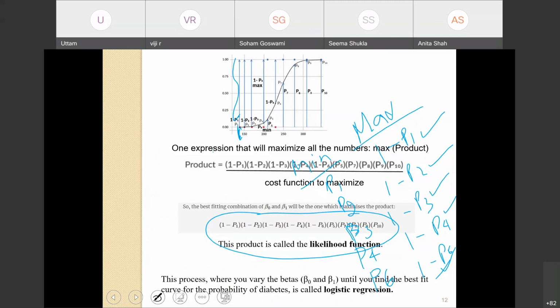You can see in this picture also, P5 is here, which has a higher blood sugar level but is non-diabetic, and P6 is here, which has a lower blood sugar level but has been detected as diabetic. Therefore, 1 minus P6 here, and P5 here.